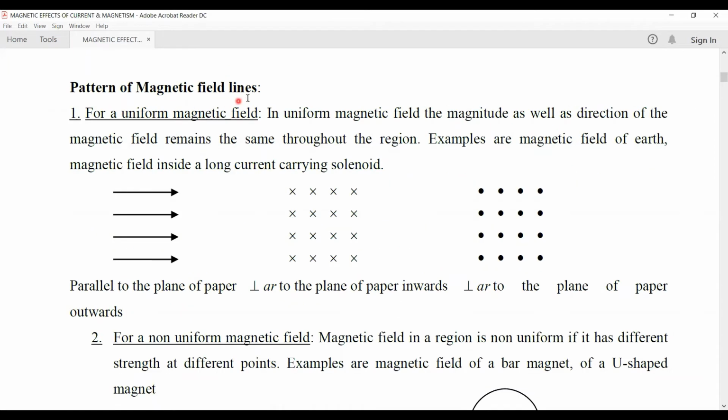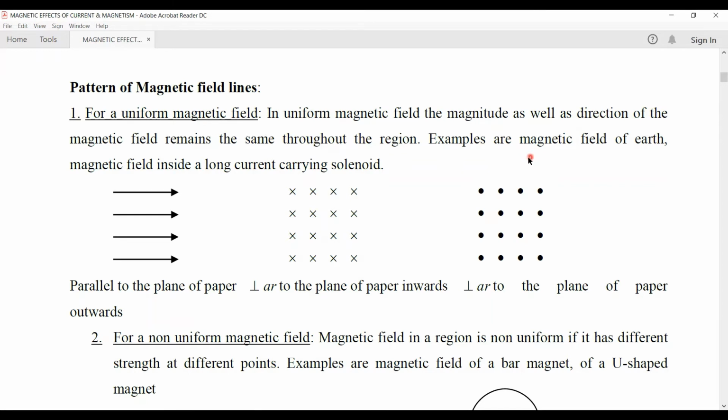Now, based on the properties of the magnetic field lines, let's draw the pattern of magnetic field lines first for a uniform magnetic field. Uniform magnetic field means at every point, the magnitude of the magnetic field is the same. Magnetic field is a vector quantity, so it has magnitude as well as direction. In a uniform magnetic field, the magnitude as well as the direction remains the same throughout the region.